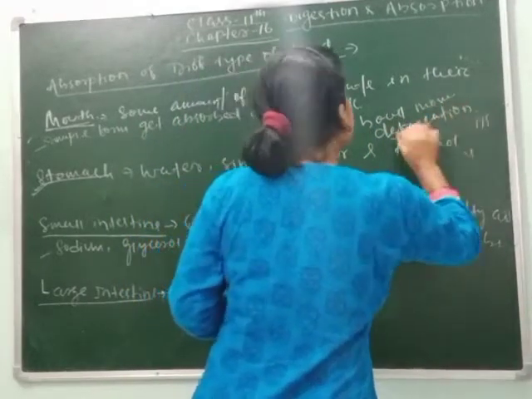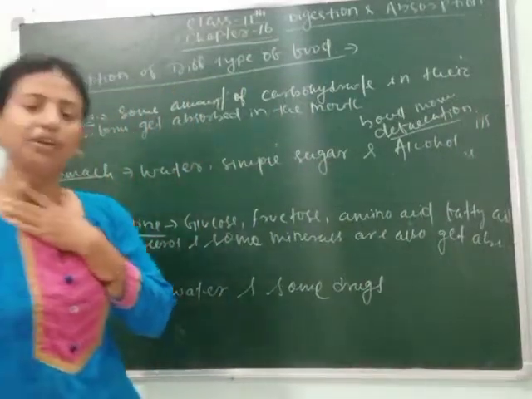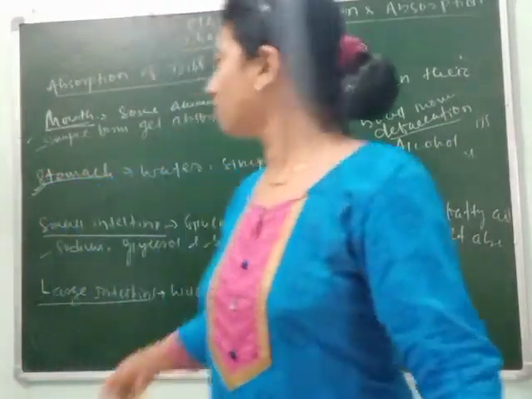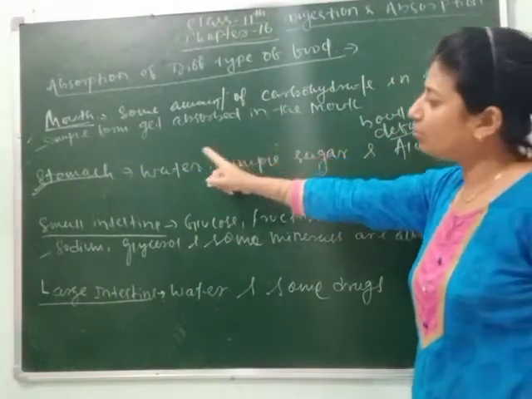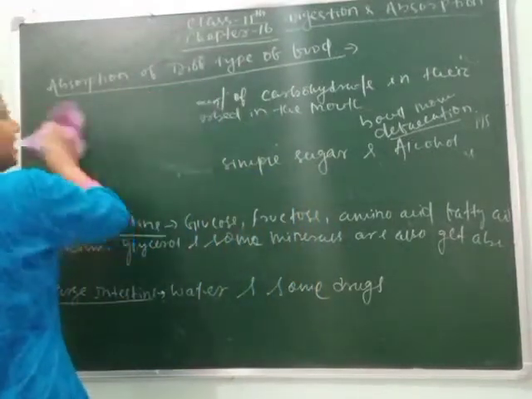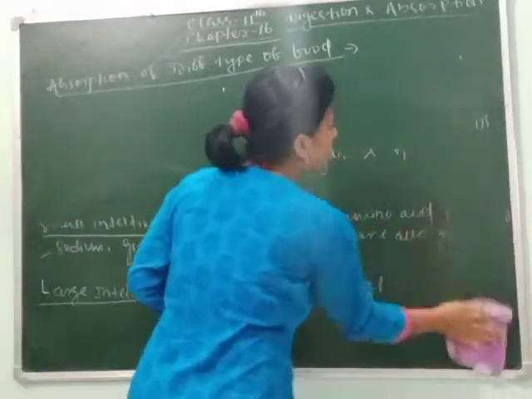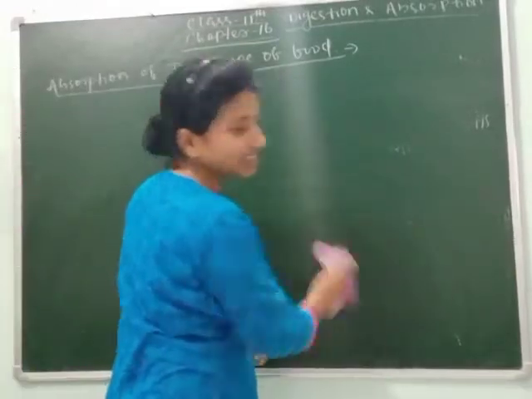So defecation is the process through which undigested fecal material is released from the body. This is the process of the alimentary canal, in which the mouth, stomach, small intestine and large intestine are involved. Now let's discuss the last topic of this chapter, the disorders of digestion.